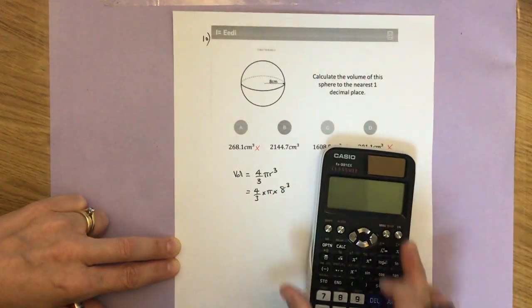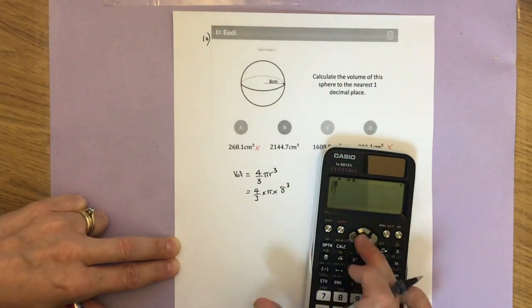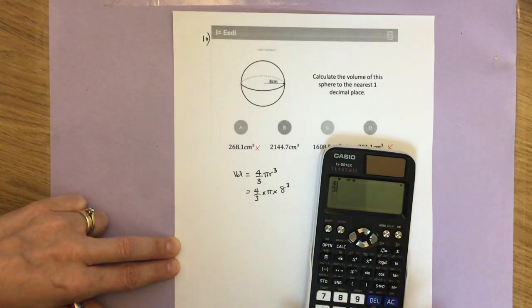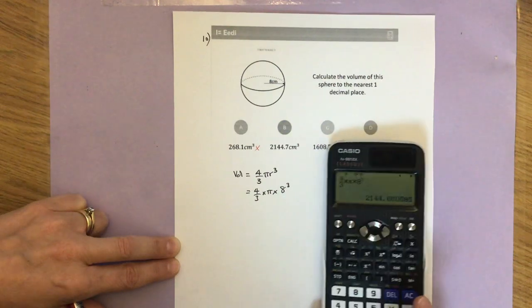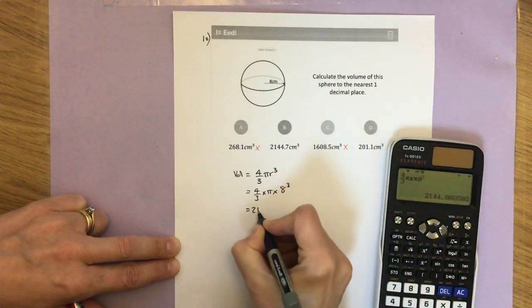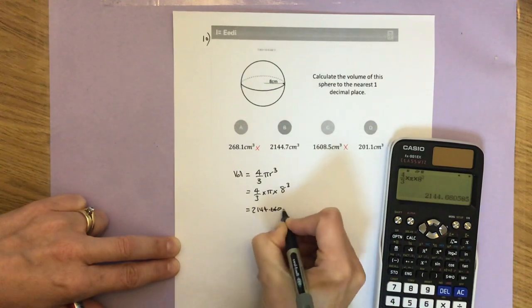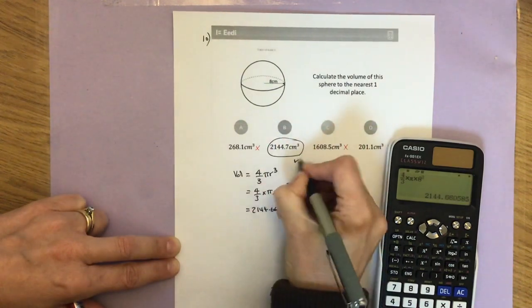So let's just check that. 4/3 times pi times 8 cubed, or you can just times in 8 times 8 times 8. And that's going to give us 2144.66, etc. So that's that correct answer.